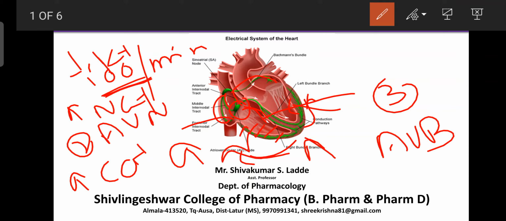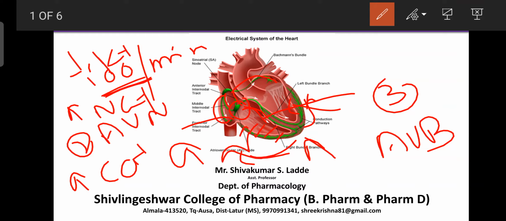Instead of 100, it produces more than 100. When the rate is normal, our heart rate is around 60 to 80. If the rate is more than 100, then gradually the heart rate also increases.